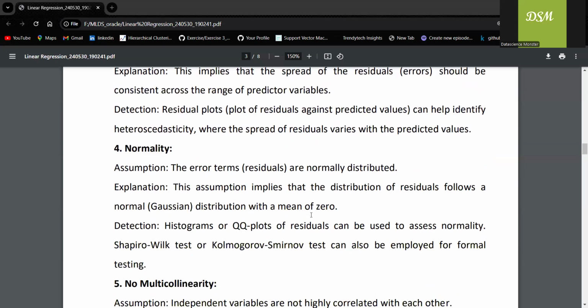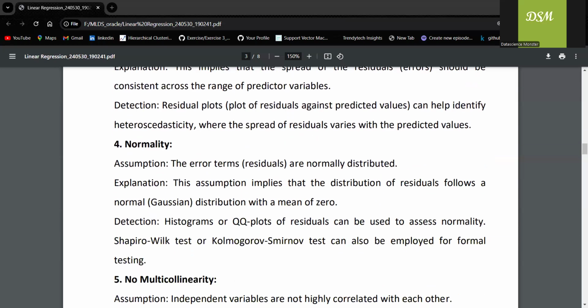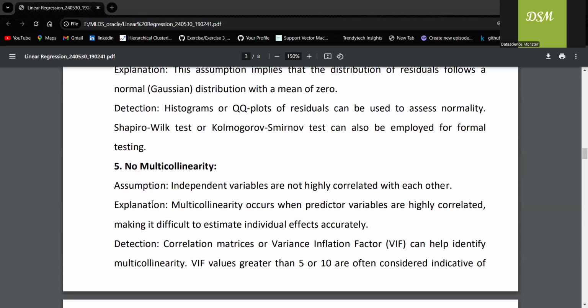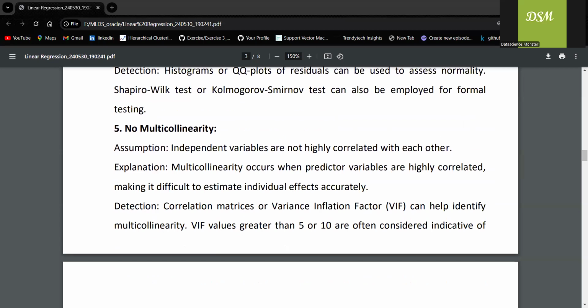The fourth one is normality. Error terms should be normally distributed. So we can detect it using histograms or QQ, quantile plots. Now an example, exam scores. We want the error term to be normally distributed. We know the meaning of normal distribution, right? Gaussian distribution.